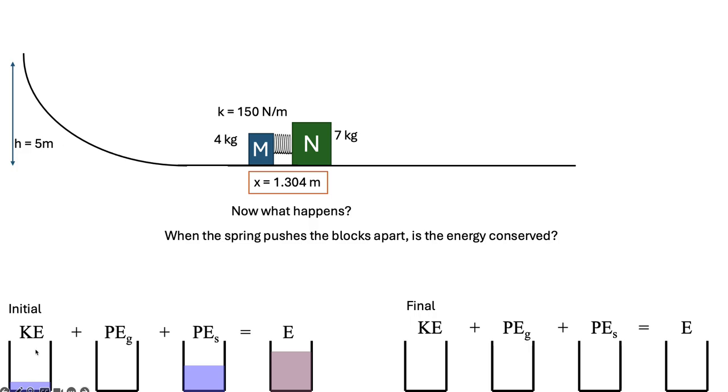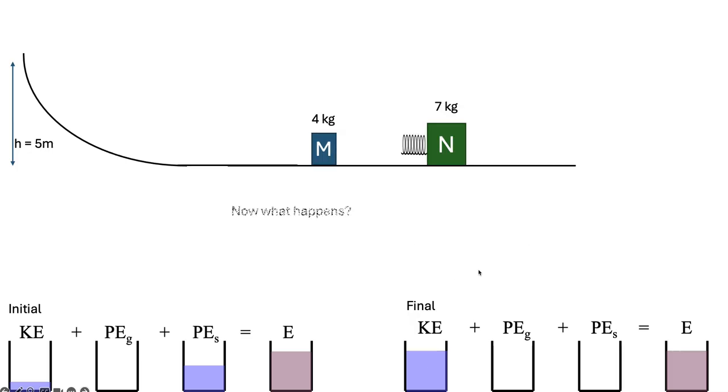So it's like I'm starting here, where both of the blocks have some of the kinetic energy. There's a bunch of the energy in the spring, and that's going to be equal to that original total amount of energy, which, if I'm remembering right, was 200 joules, okay? And the spring energy is going to dump itself out. So my final energy solution is going to look like this, where I have 200 joules of energy, and I've got kinetic energy now split between the two blocks. Okay, so yeah, they come apart. Yeah, look, they came apart.